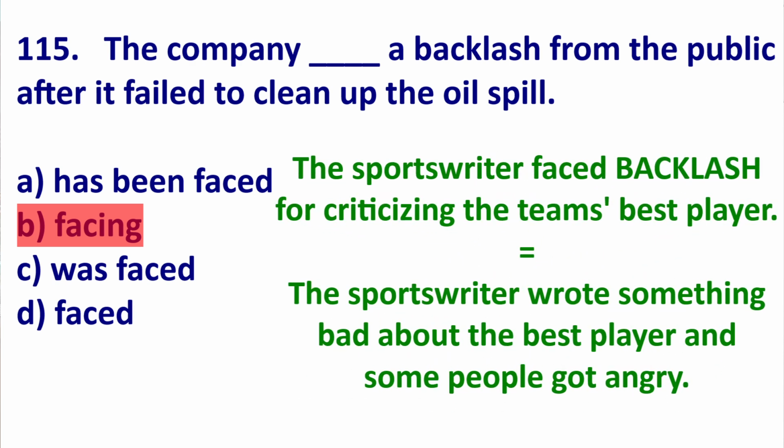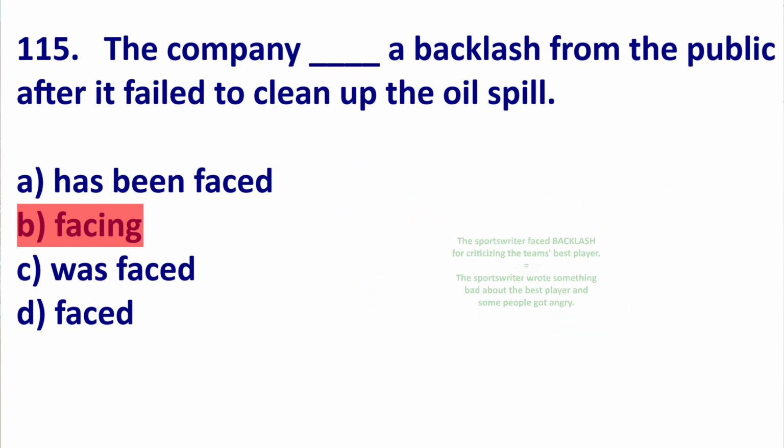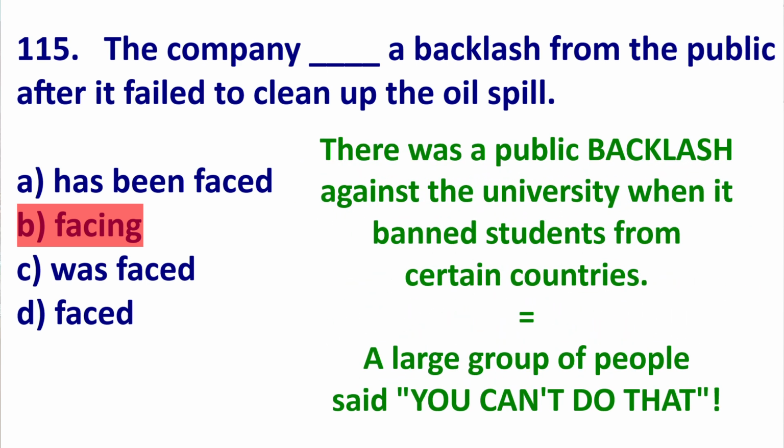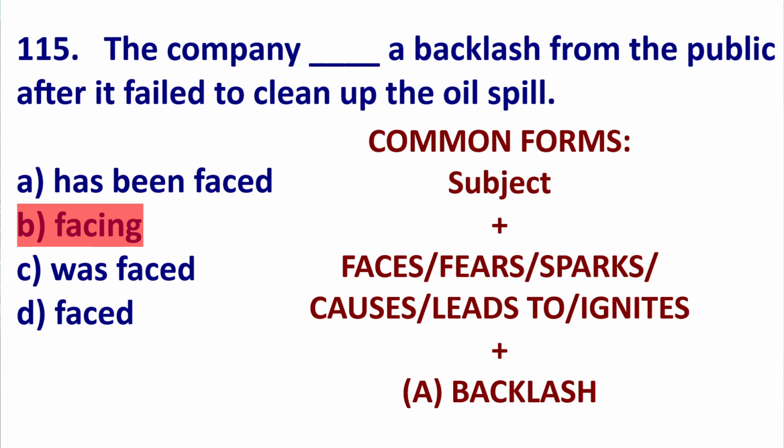Another example, the sports writer faced backlash for criticizing the team's star player. So the sports writer said something bad about the star player and people got angry, probably on Twitter or Instagram. One more example, there was a public backlash against the university when it banned students from certain countries. So when we use backlash, the common form is subject faces, causes, leads, sparks, or fears a backlash. And backlash can be countable or non-countable.